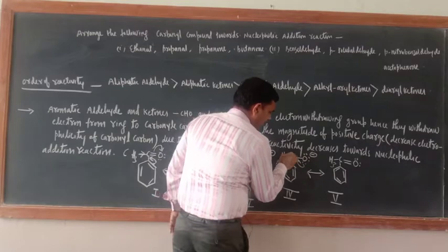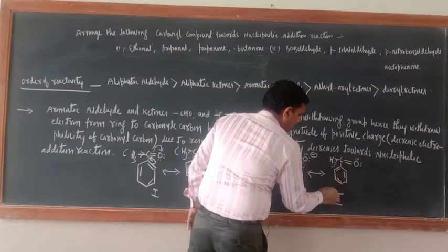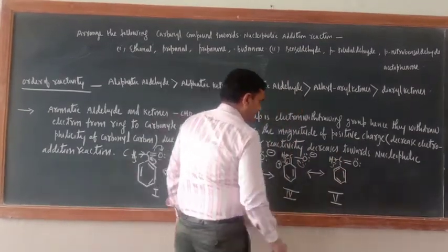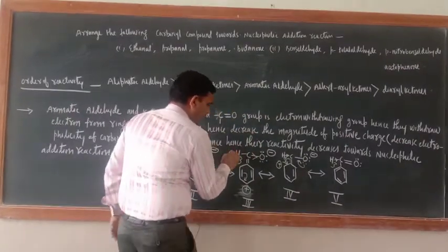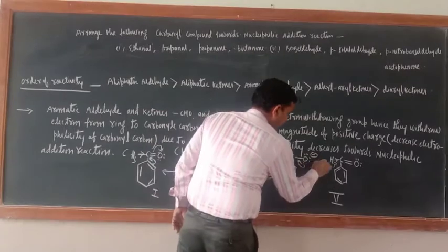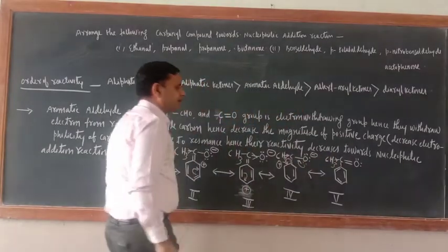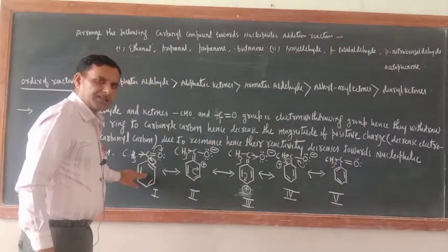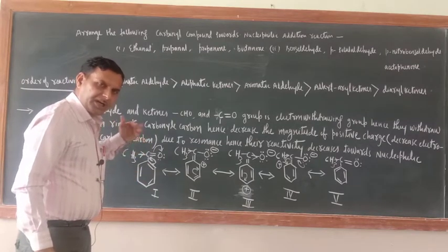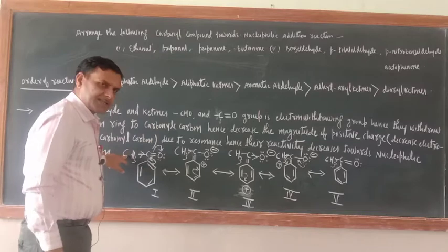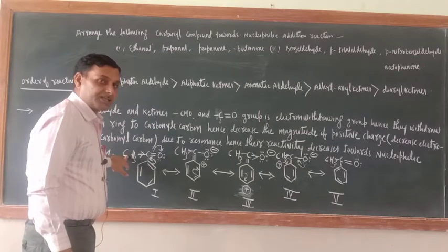Correct or not? Just check here. Okay, actually this is CH3. So now 2 effects are simultaneously coming: benzene ring electrons are going, and the plus I effect of CH3 in acetophenone.